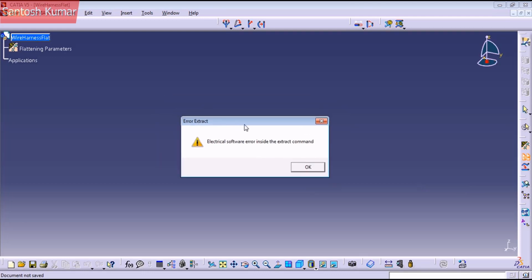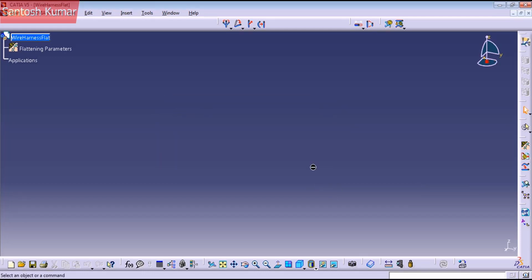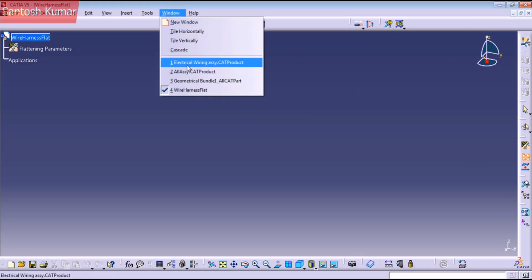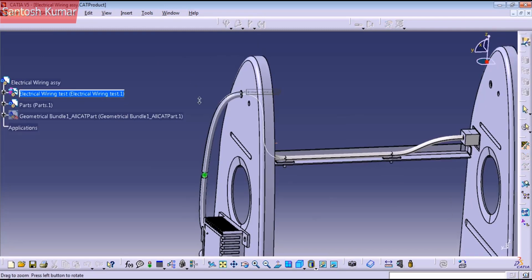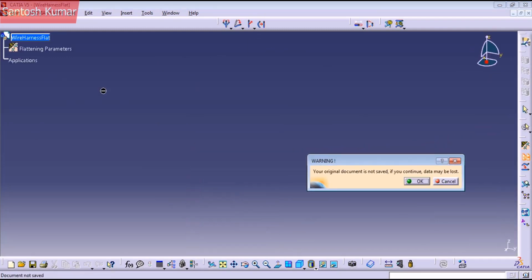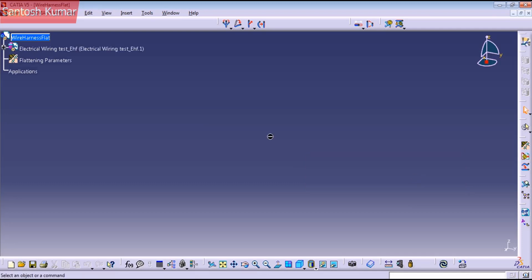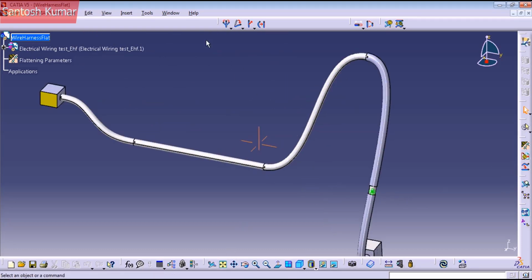You got this error to extract command, and I think before that, well, let me extract the other one. If we go to the new harness, you click harness, press OK. Now you have your harness as EHF, and it is ready to get flattened.